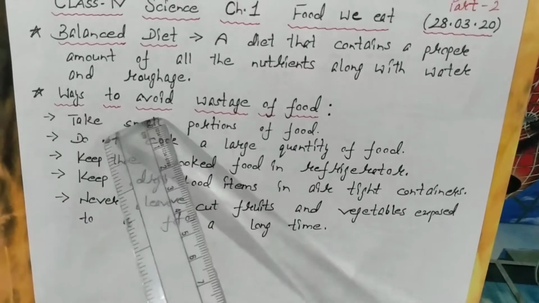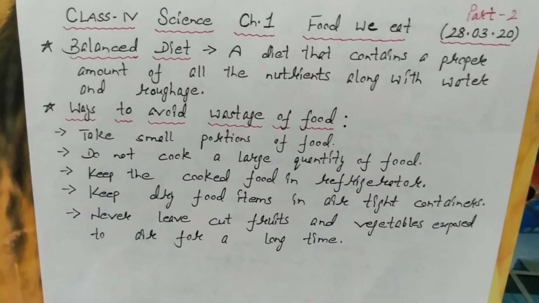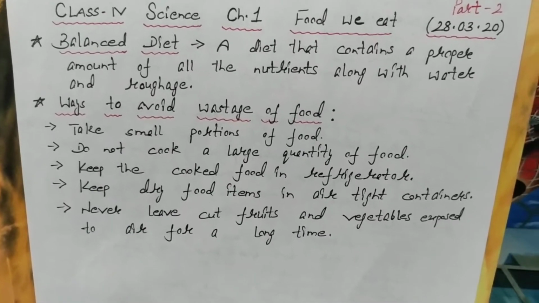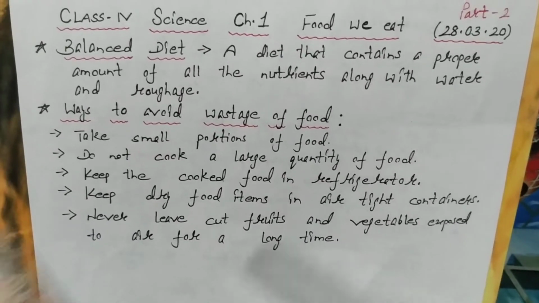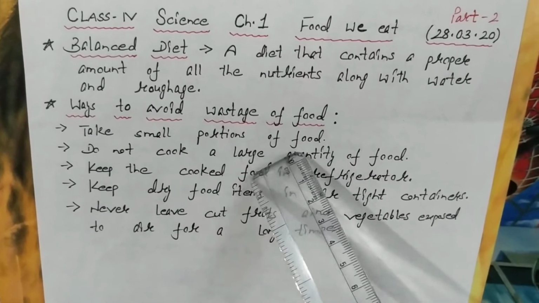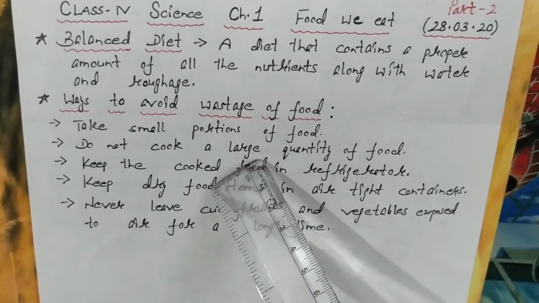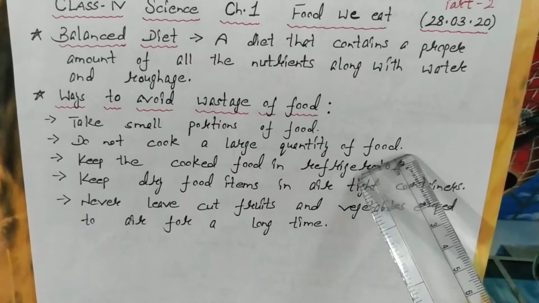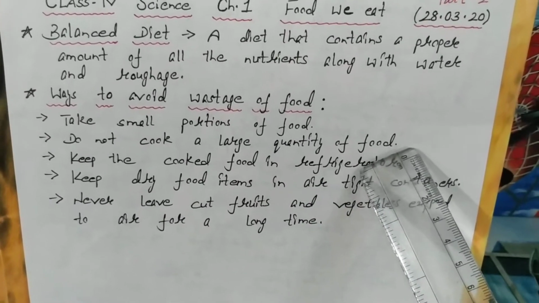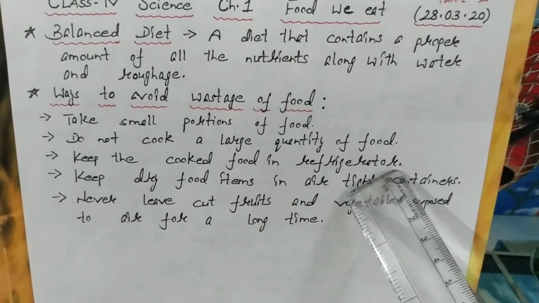Next comes ways to avoid wastage of food. As you all know, we should not waste our food. So how we can avoid the wastage of food? You should take small portions of food. Do not cook a large quantity of food. Cook as much as required. Keep the cooked food in the refrigerator or your fridge.